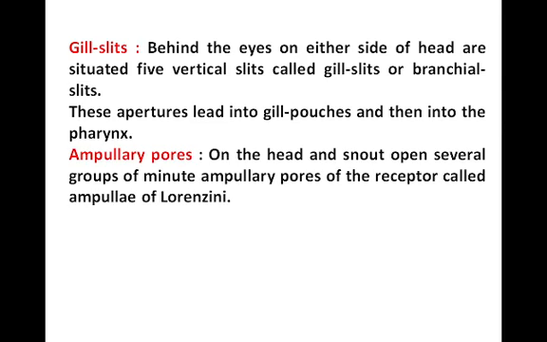The trunk of this Scoliodon is the thickest part of the body. Anteriorly it joins the head and posteriorly the tail. At the junction of the trunk and tail, a cloacal aperture is present on the ventral side. Why is it known as the cloacal aperture? Because both the excretory and the genital functions are served by the same aperture.